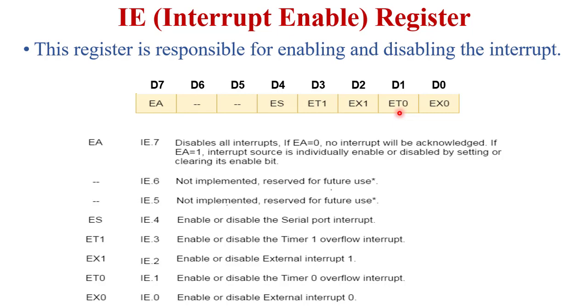Next is D1, which is allotted for ET0. ET0 is used for enabling or disabling the timer 0 overflow interrupt. If this bit is set, meaning 1, the timer 0 overflow interrupt is enabled, and if this bit is 0, it is disabled. Next, and last, is EX0. EX0 is used for enabling or disabling external interrupt 0. If this bit is set, meaning 1, external interrupt 0 is enabled, or if this bit is reset, or 0, external interrupt 0 is disabled. So this is the IE register of the 8051 microcontroller.